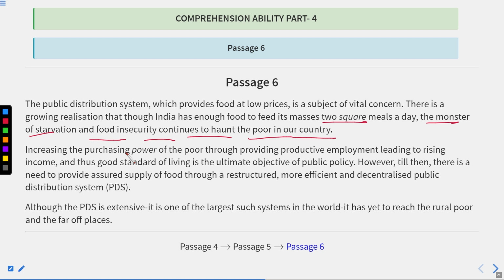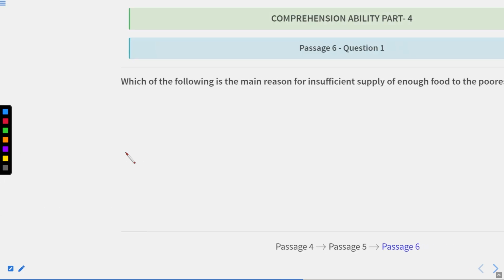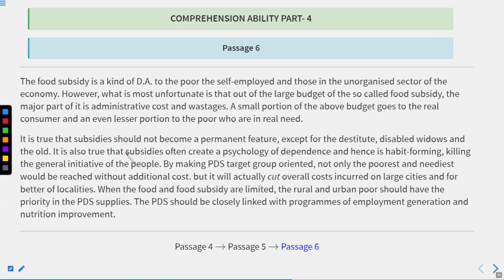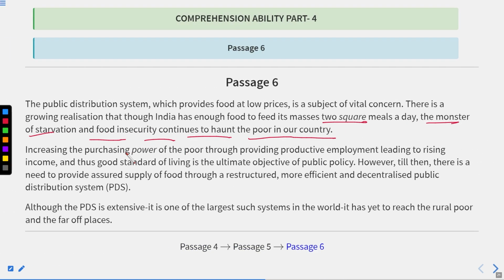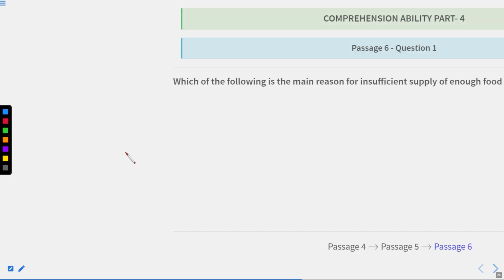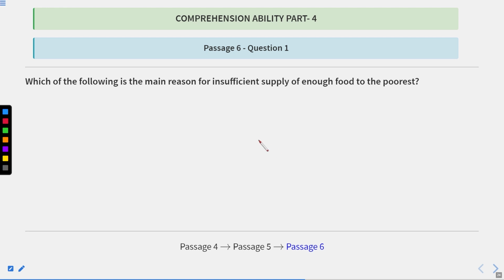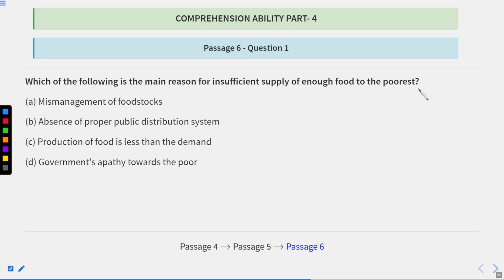Now let us get back to the questions. Let us go to the questions. The passage number, let us see the number of the slide, that is 21. And this is question number 1. Which of the following is the main reason for insufficient supply of enough food to the poorest? So why is it so? Mismanagement of food stocks, absence of proper public distribution system, production of food is less than the demand, or government's apathy towards the poor. So what is the reason that the poorest people do not get the amount of food, or they get an insufficient supply?